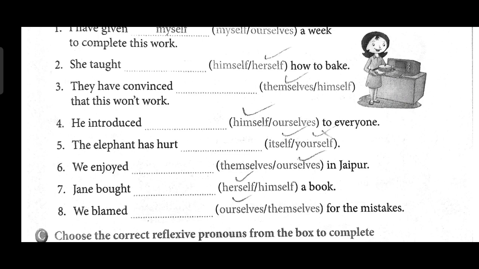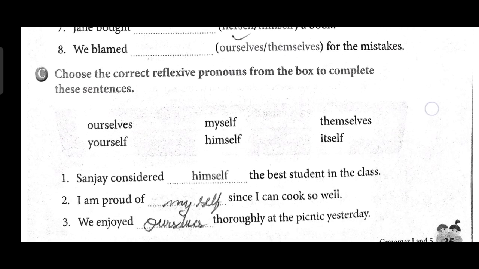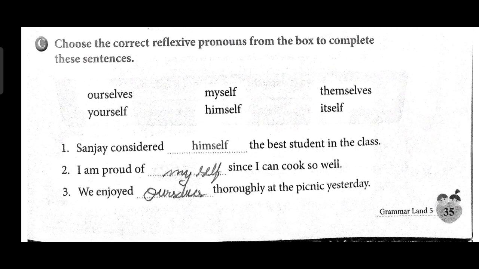Okay, now we are going for exercise C. What is exercise C saying? Choose the correct reflexive pronoun from the box to complete this sentence. We have to choose the correct reflexive pronoun and complete the sentence. The first question: Sanjay considered himself to be the best student in the class. Because Sanjay is considered as he, that is why we are taking himself.